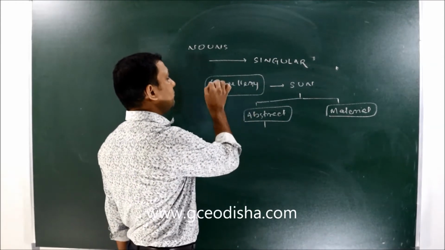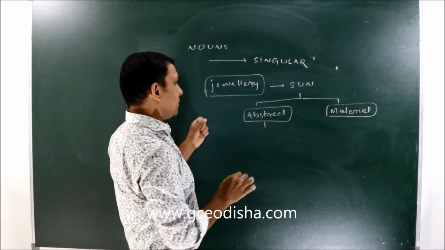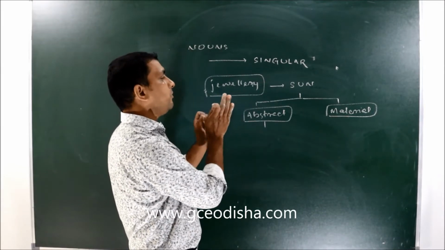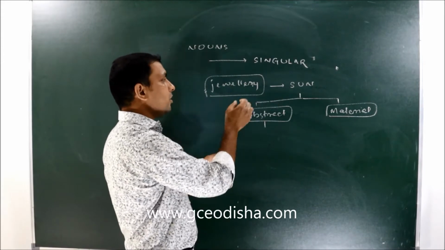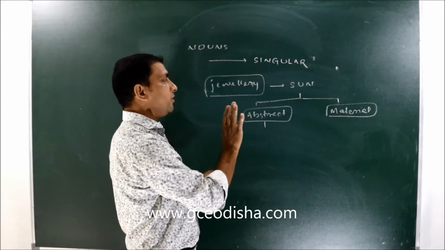So here I have written jewelry. See, what does jewelry mean exactly? There is no such single thing which we call jewelry.